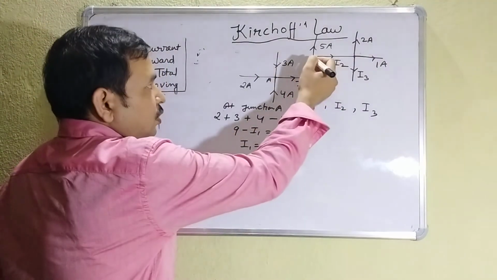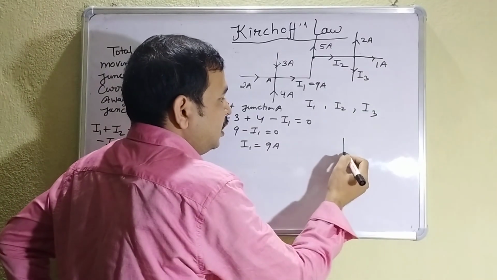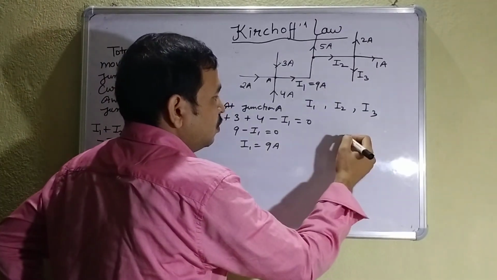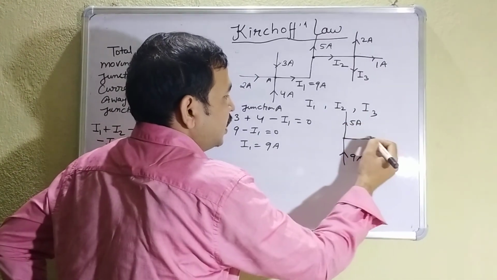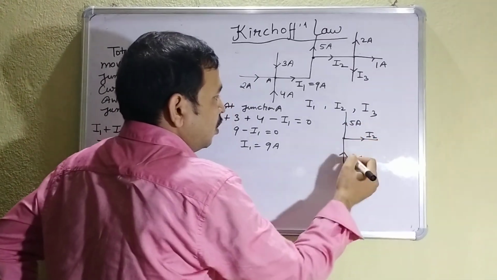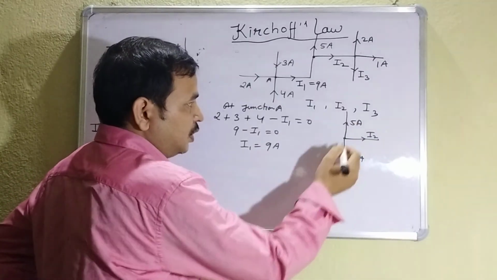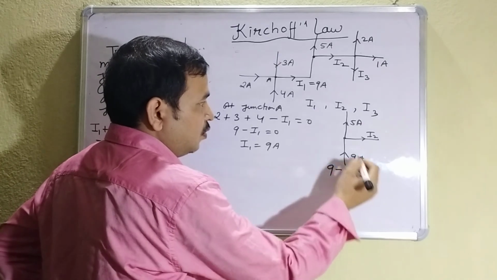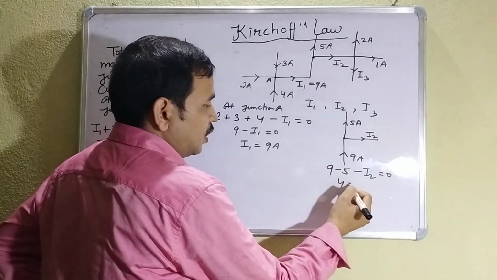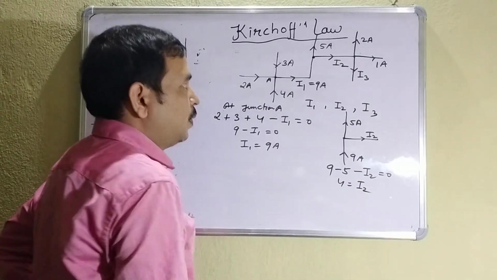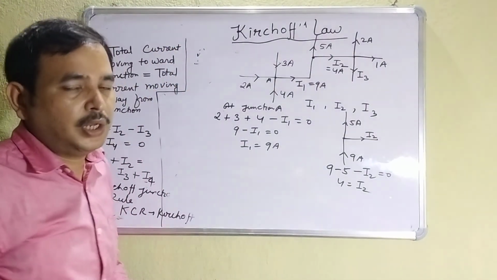Now come to this junction. Sum of current is 0. Now what is happening? 9 ampere is coming, 5 ampere is leaving, and this I2 is also leaving. All the sum must be 0. So this incoming 9 is taken as positive, outgoing negative, this is also outgoing, sum is 0. So I2 is 4. So this is 4 ampere. Clear?